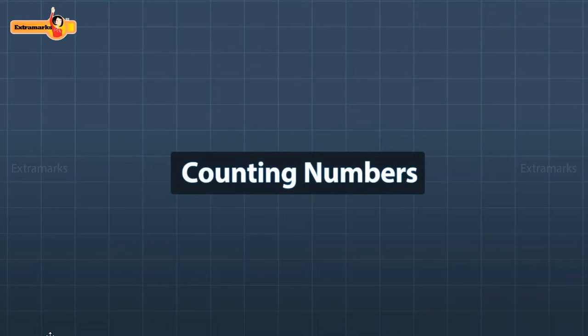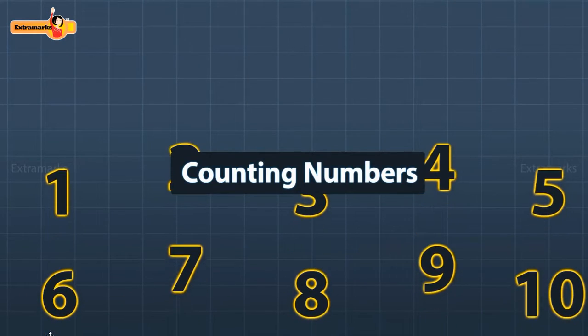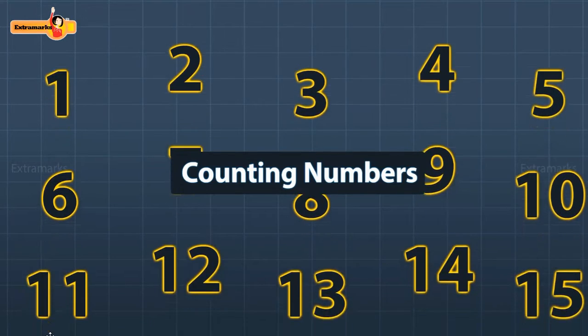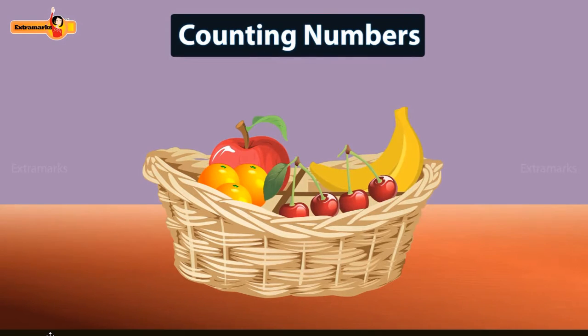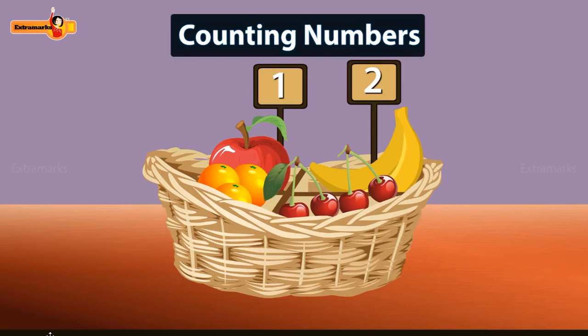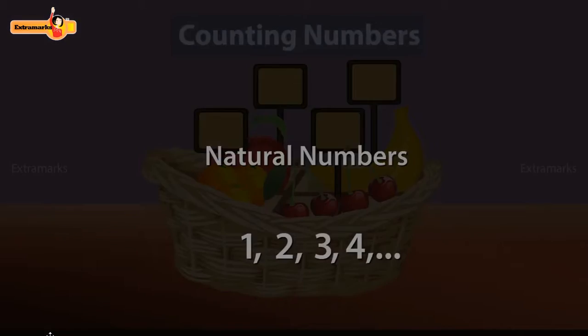We all know the counting numbers. They play an important role in our everyday life. They are involved in almost all the things we do. To count the physical objects, we use these numbers. We assign a particular number to an object or a group of objects. They are also called natural numbers.